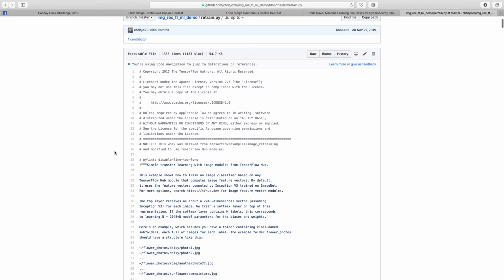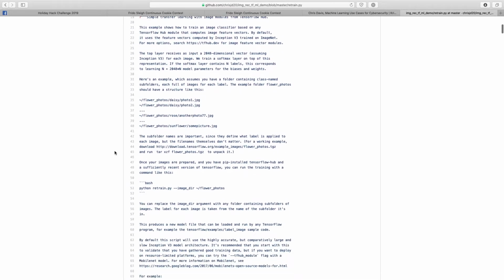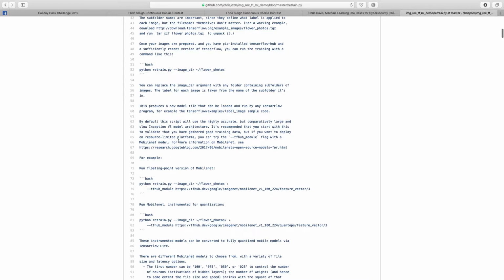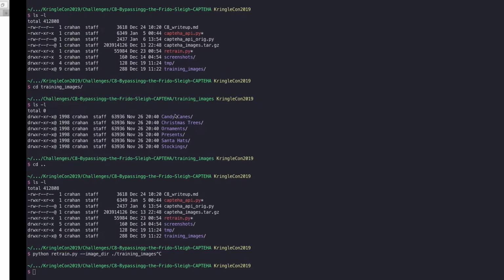The actual script itself speaks about that as well. It actually gives you some information. By default, the script will use highly accurate but comparatively large and slow Inception v3 model architectures. That's going to be a resolution of 299 by 299, I believe, in the original script. You can also define a different MobileNet model, which will let you train using smaller resolution images, which is what I did for solving this challenge.